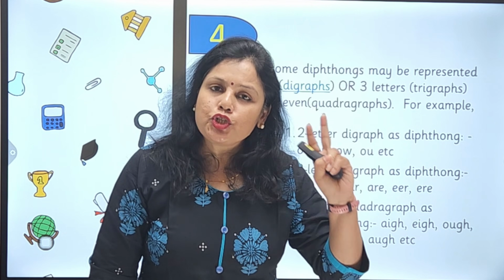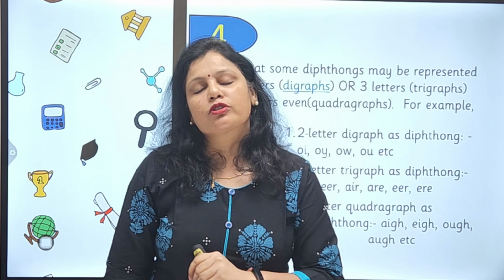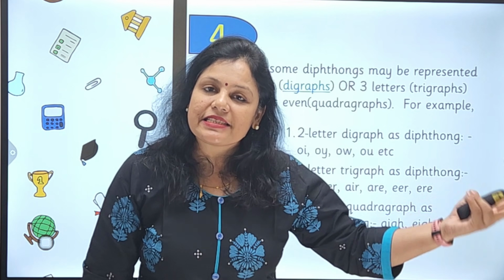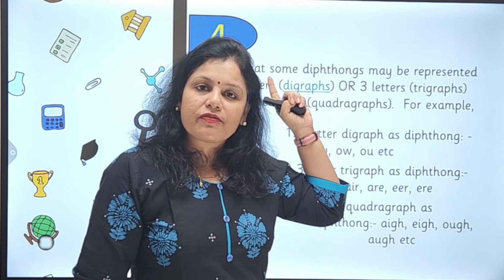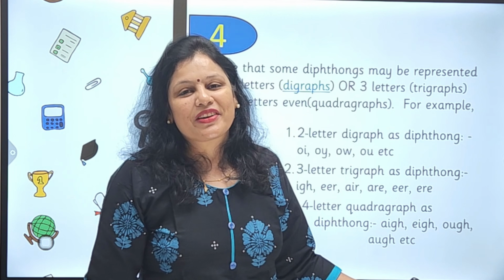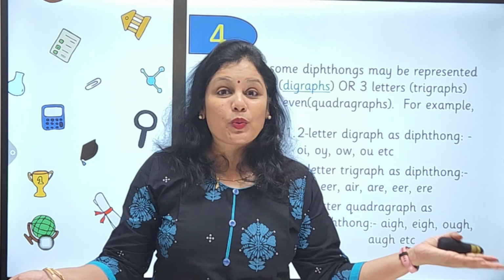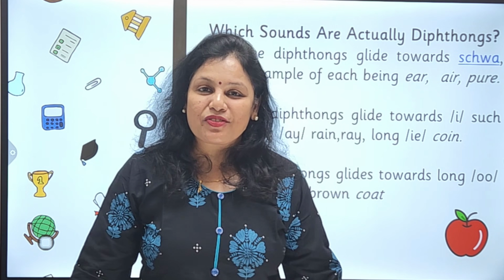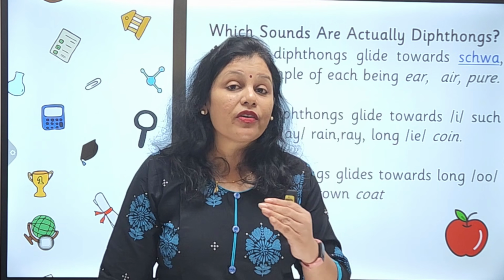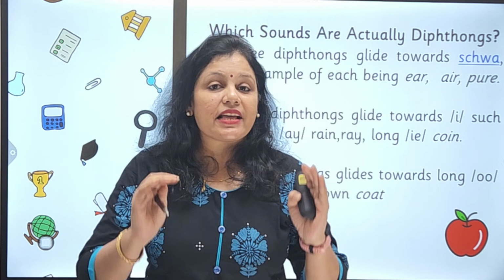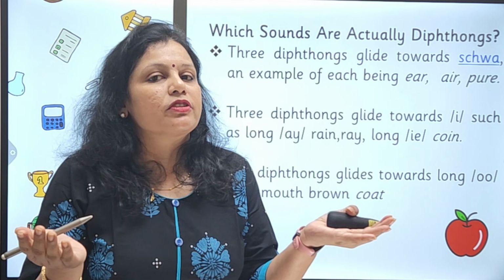So it means that 2 letters join together, 3 letters join together, and 4 letters also join together to give you 2 different sounds, or maybe some other different sounds. So a 2-letter digraph may be a diphthong, a 3-letter trigraph may be a diphthong, and a 4-letter quadrigraph may also be a diphthong, but the vice versa is not at all true. So which sounds are actually diphthongs? How will we understand and differentiate? We have 3 main sectors to understand the diphthongs and how they are different from digraphs.